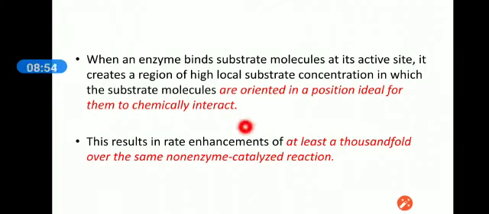So in such kind of catalysis, molecules are oriented in a position ideal for their chemical interaction. In a position means close enough together and in a proper direction, not in the opposite direction, but in a direction in which they can proceed in a reaction.